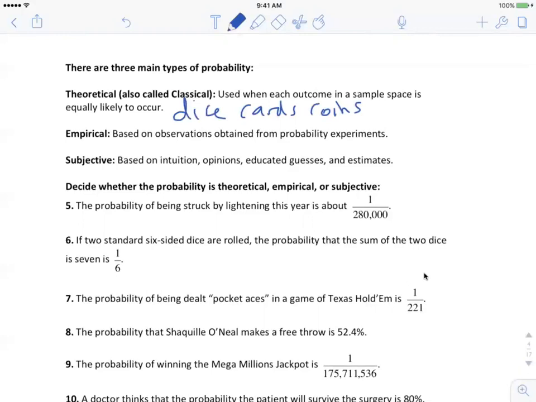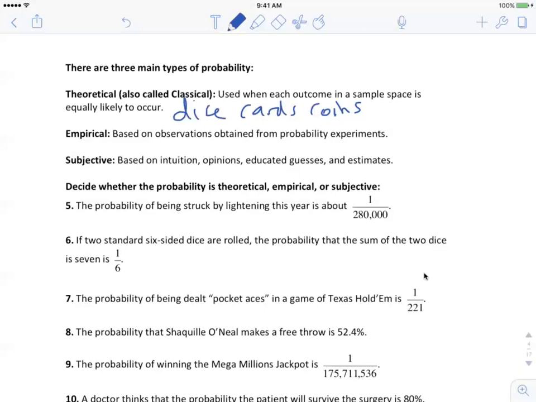Empirical, on the other hand, you do need to have some previous data. It's based on observations obtained from previous data. Okay. We'll get to some examples in a minute. And then subjective is based on intuition or opinion, and that sort of thing. So usually it's in the wording, and it's also how the probability has to be calculated.